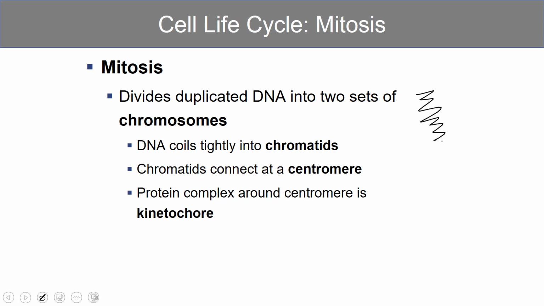Often it's represented by sort of an X-shaped molecule with the centromere at the middle. So you have individual chromatids that are then joined at the centromere. In addition to that, there's a protein complex around the centromere called the kinetochore. I often think of these as molecular handles, and this will become apparent in a minute.